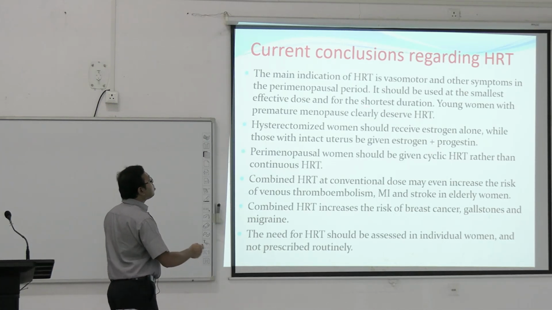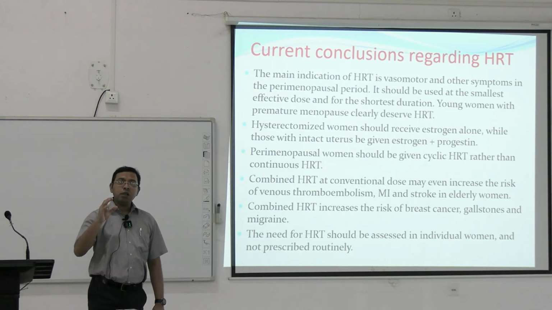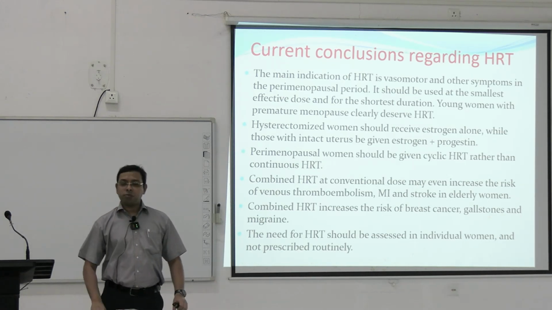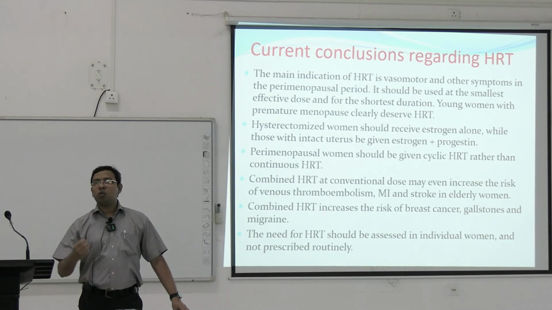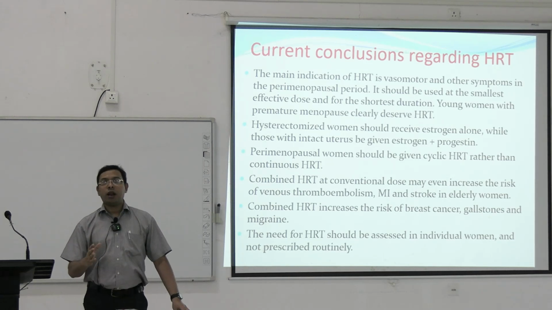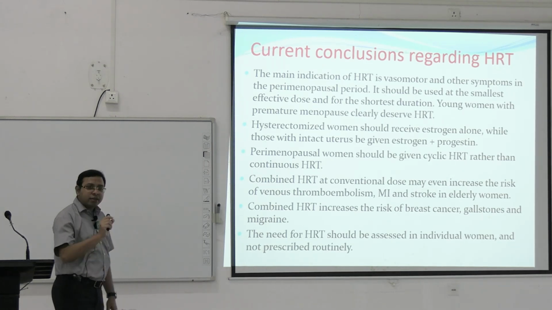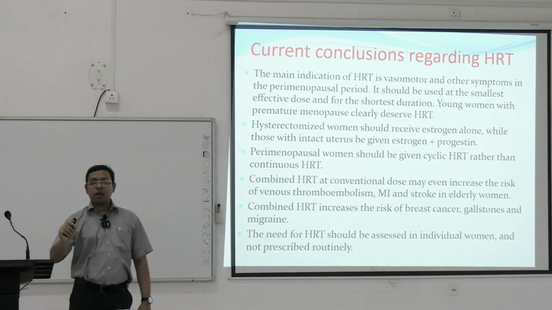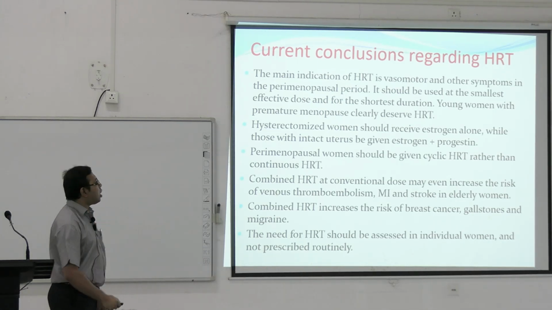So it should be used at the smallest effective dose. This is also the case in contraception. In contraceptives also we use the smallest effective dose of estrogen and progesterone, and even lower doses are needed in hormone replacement therapy, and for the shortest duration. So smallest effective dose and shortest duration: that is how estrogen is usually used in hormone replacement therapy.